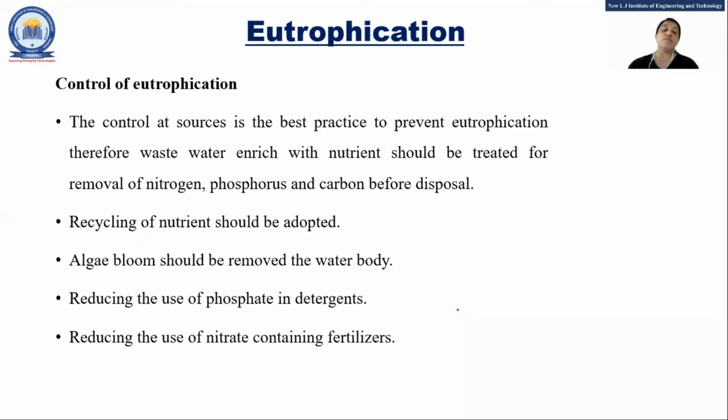The recycling of nutrients should be adopted. The algae bloom should be removed from the water body. That means we should find some way to remove the algae from the water surface, right? Reduce the phosphate and nitrate contained in the fertilizer.